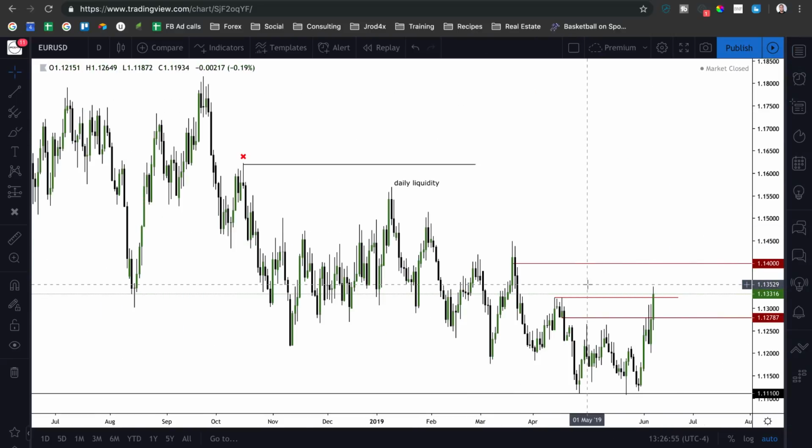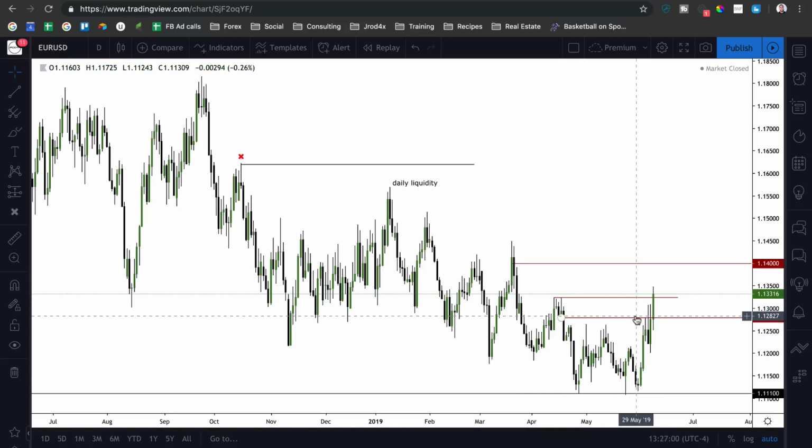Because we're bearish on dollar index, we want to see higher prices on Euro dollar. I don't like the fact that they left these equal lows here at 1.1110, but can't really do anything about it. We've now broken up above the buy side liquidity and closed above it, indicating that we want to push up higher. We're showing bullish institutional market structure. The market broke up, made a higher high, came back down, retested the bearish ICT bullish order block, and continued to expand higher, clearing out the buy side liquidity above here.